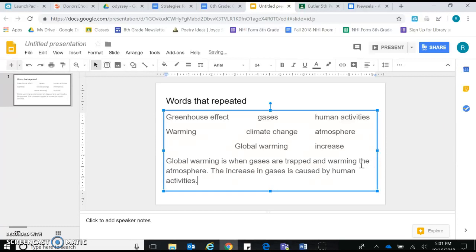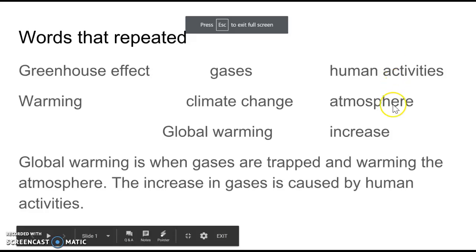Do you see how just by pulling those words together, we've made an amazing central idea statement?